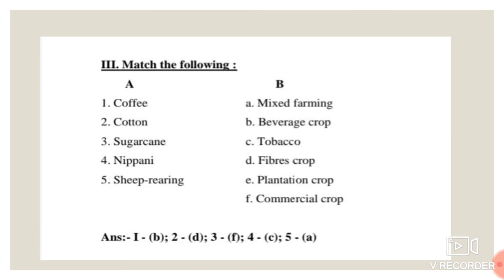Coffee is a beverage crop. Cotton is a fiber crop. Sugarcane is a commercial crop. Nipani is tobacco, and sheep rearing is mixed farming. This is all about the fifth chapter in geography, land resources of Karnataka.